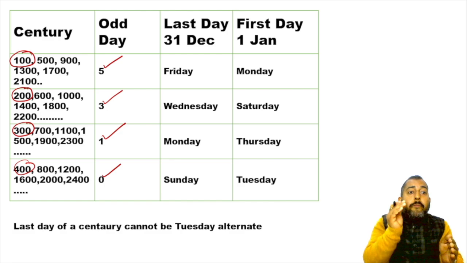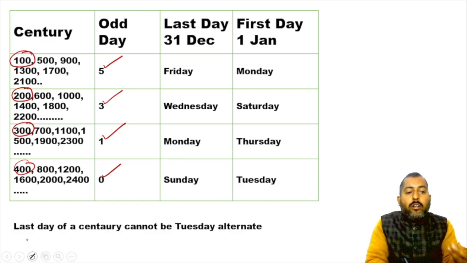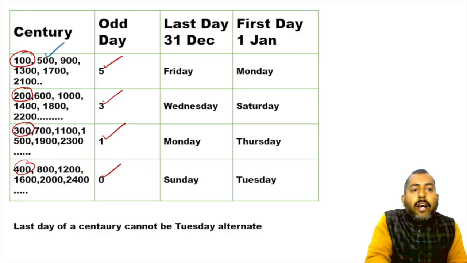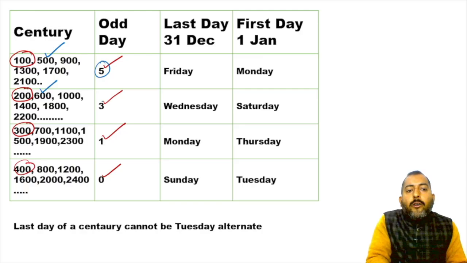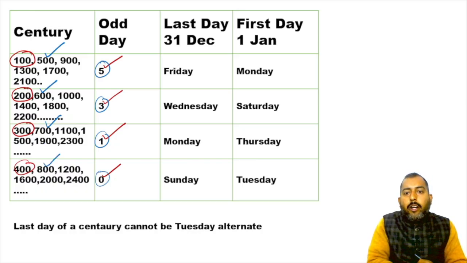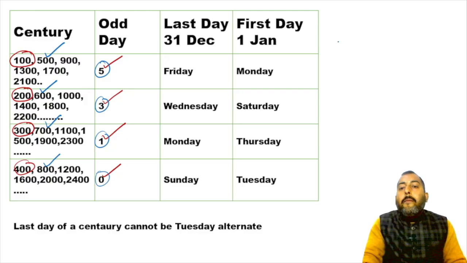Now this cycle repeats. What do I want to say through repetition? See, if you talk about 500 years, the number of odd days is again 5. If you talk about 600, the number of odd days is 3. If you talk about 700, the number of odd days is 1. If you talk about 800, the number of odd days is 0. This cycle repeats.